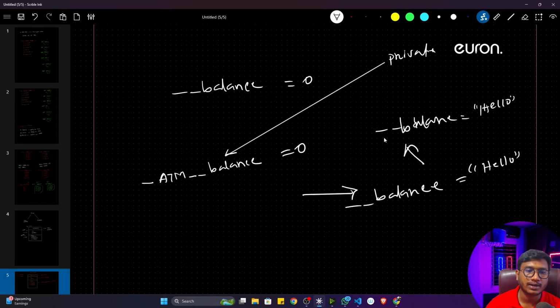You are creating a new variable from outside the class itself. I think I showed you we can also create a variable from outside of the class. It is possible. So that is why it is not reflecting in my actual private property. It is creating a new instance variable inside my class.